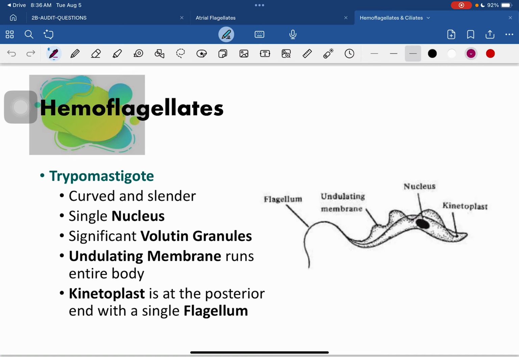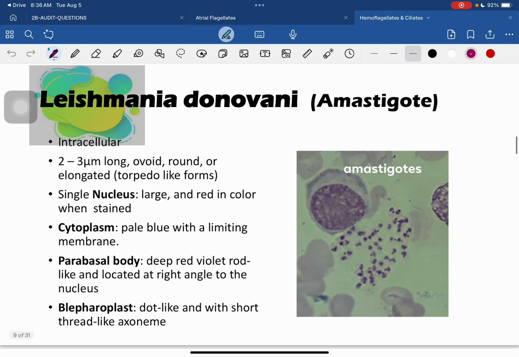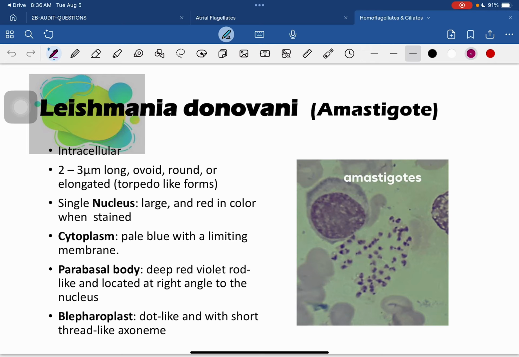Okay, so your amastigote form is seen in your Leishmania donovani. And again, as we said, this is the spherical or round form found intracellularly. And it is said to have torpedo-like forms, because it can exist as ovoid, round, or elongated.